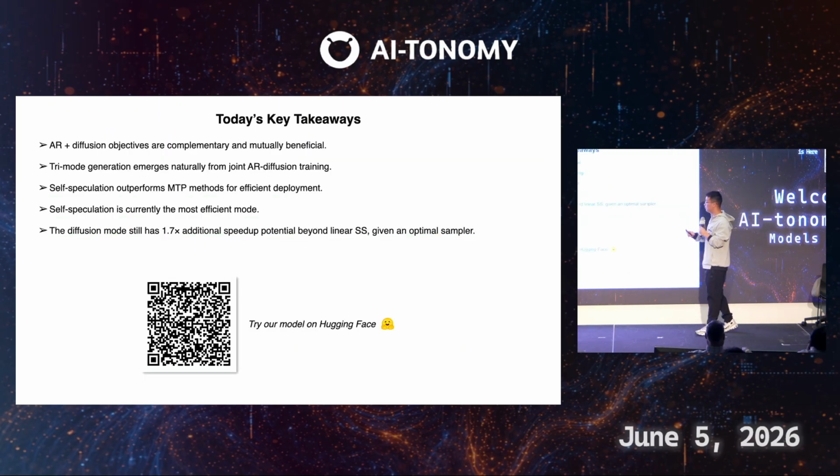Okay, so that's all for the talk, and the key takeaways are that AR and diffusion objectives are complementary and mutually beneficial. This can potentially be the next model training paradigm. And the tree mode generation naturally emerges after the joint AR diffusion training. Currently, in terms of inference efficiency, self-speculation can outperform existing MTP methods and is the most efficient mode. And the diffusion mode still has long-term potential to be explored, especially the optimal sampler.